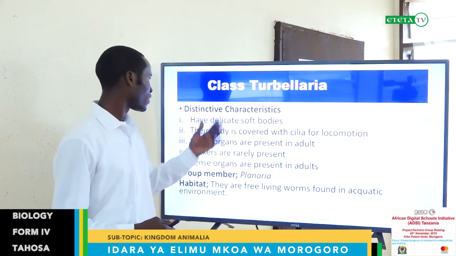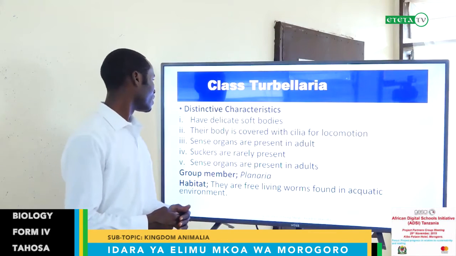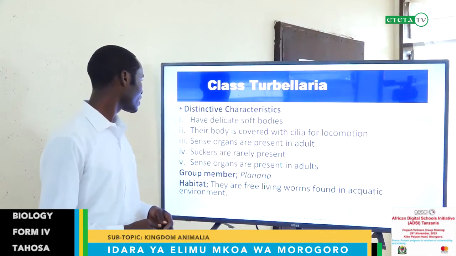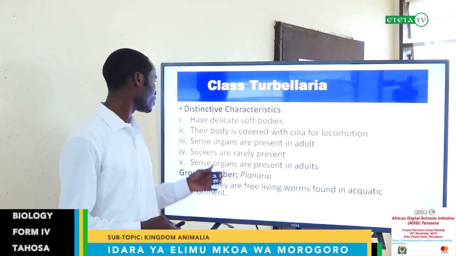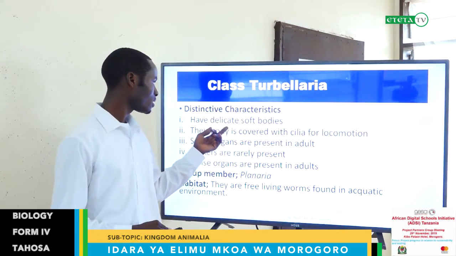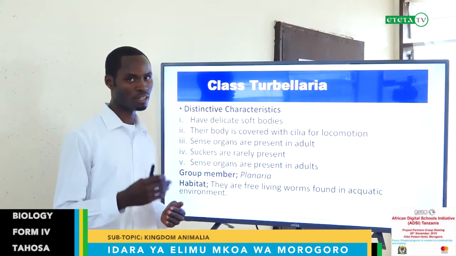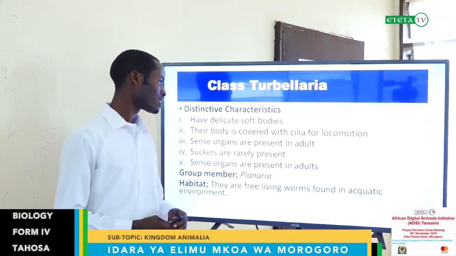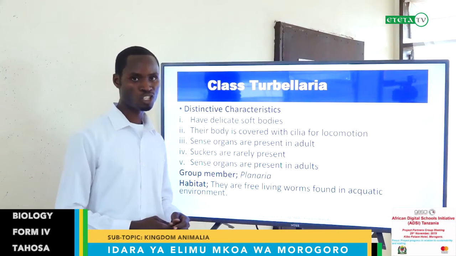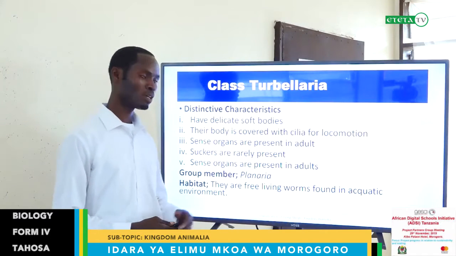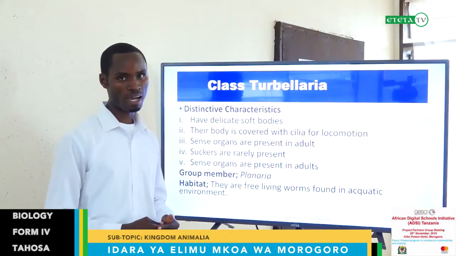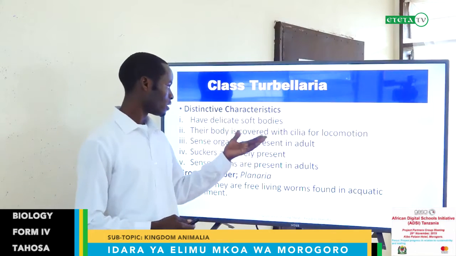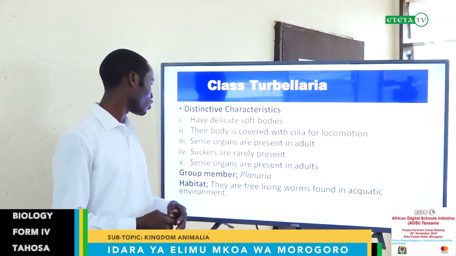Tubularia, class Tubularia. These are the distinctive characteristics of the class Tubularia. They have delicate, soft bodies, and their body is covered with cilia for locomotion. As you know, cilia is one of the locomotor structures in some animals, and these ones have cilia for their locomotion.